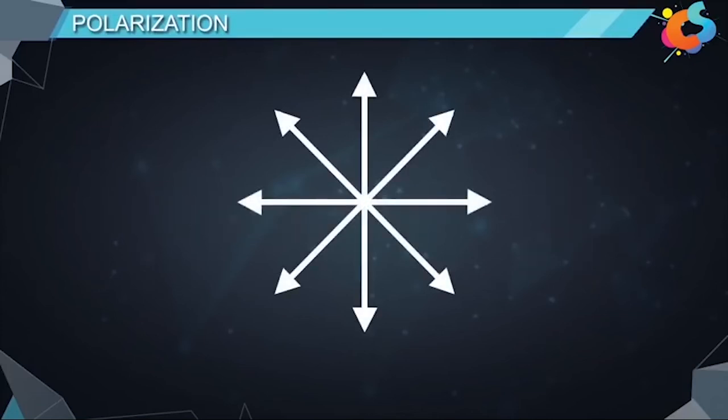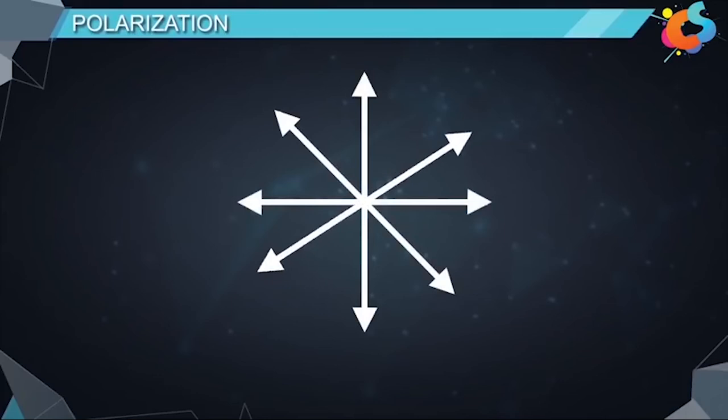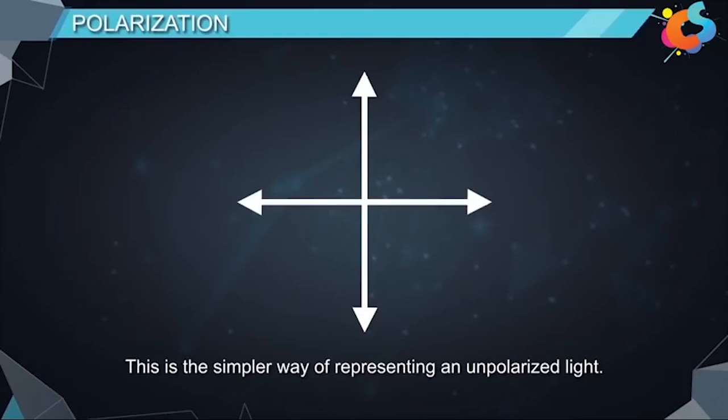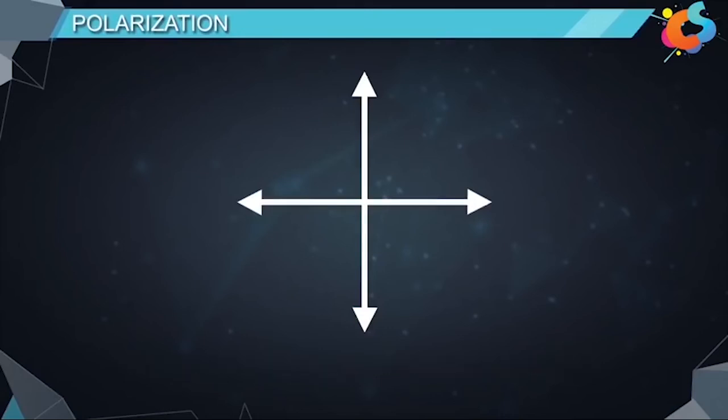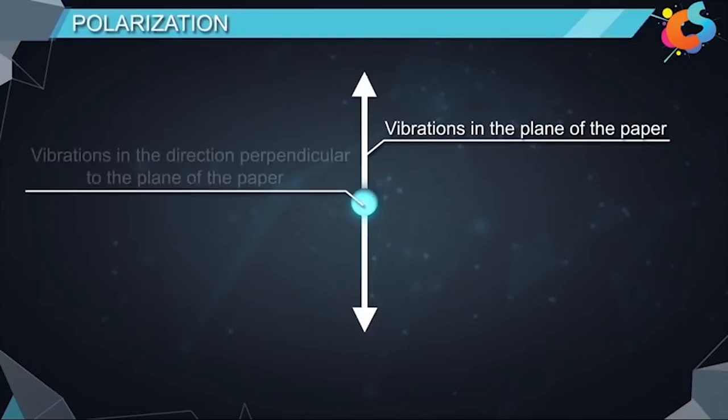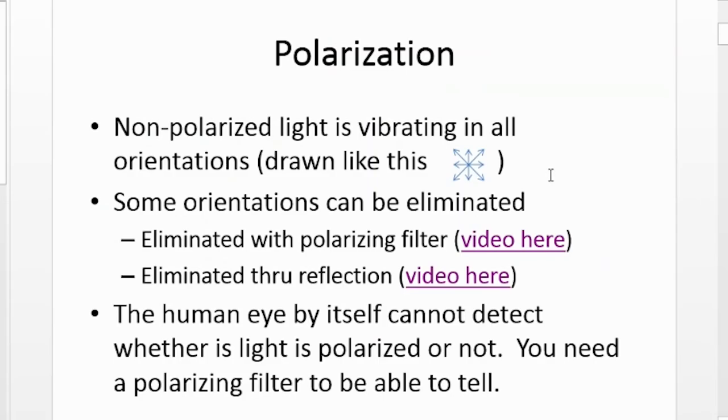The electric field vectors in the unpolarized light can be resolved into vertical and horizontal components. Now, this is the simpler way of representing an unpolarized light. However, this is only a front view of the wave. On the side view, the wave is represented in this way. Here, the arrow represents vibrations in the plane of the paper and the dots represent the vibrations in the direction perpendicular to the plane of the paper. Shown here is my representation of unpolarized light.